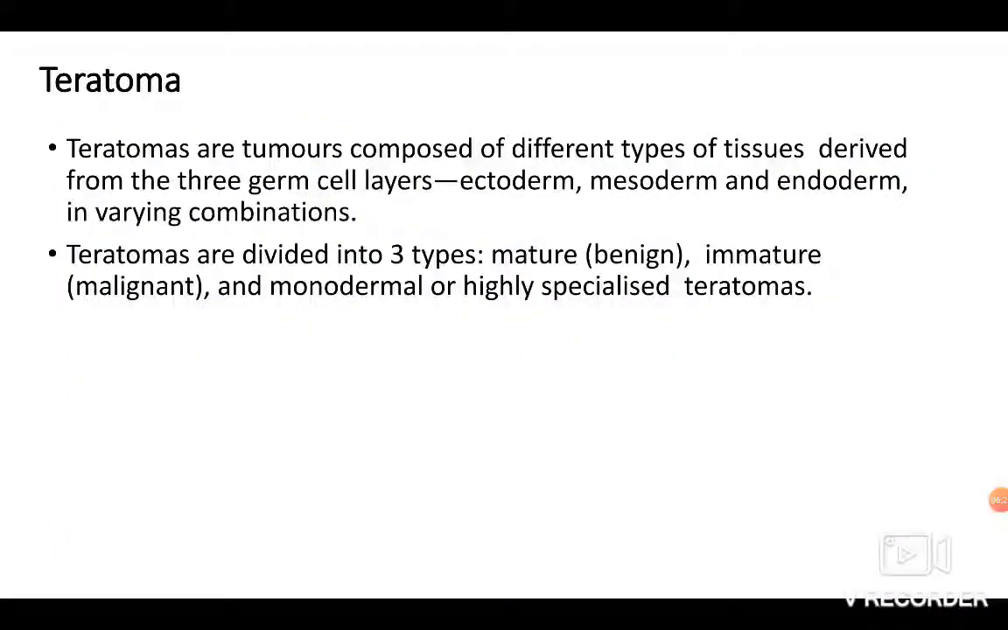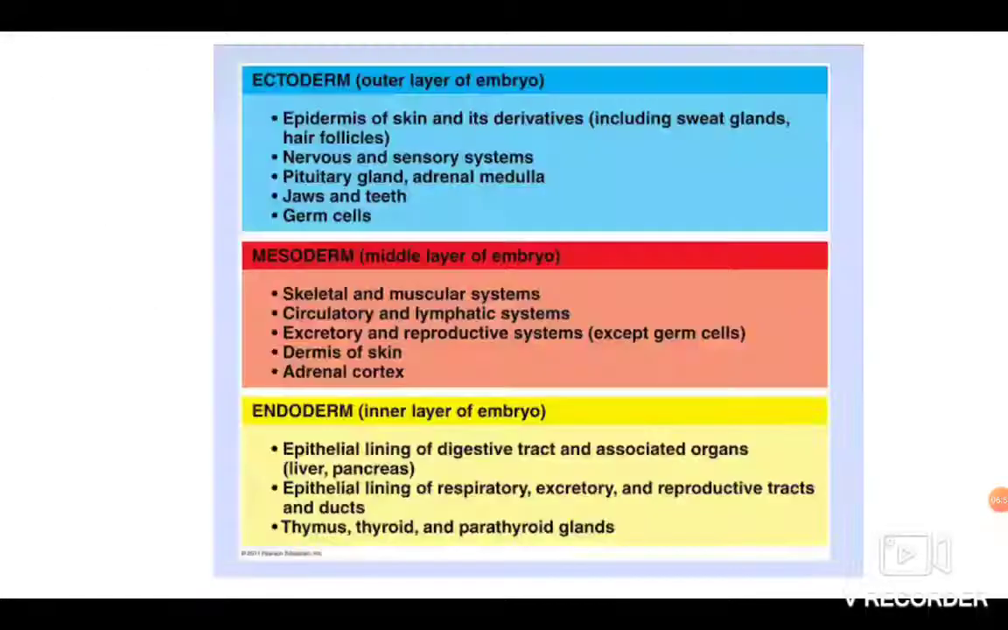Now teratomas are tumors composed of different types of tissues derived from the 3 germ cell layers: ectoderm, endoderm and mesoderm. Teratomas are divided into 3 types: mature, that is benign; immature, that is malignant; and monodermal or highly specialized teratomas. Now we should know what are the ectoderm varieties, endoderm varieties and mesoderm varieties.